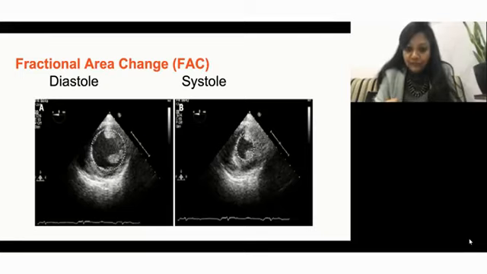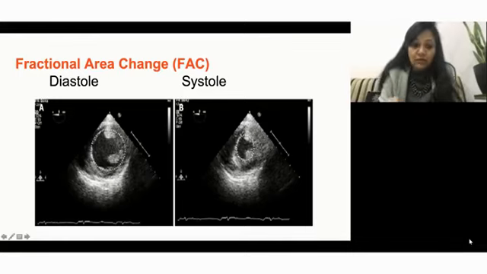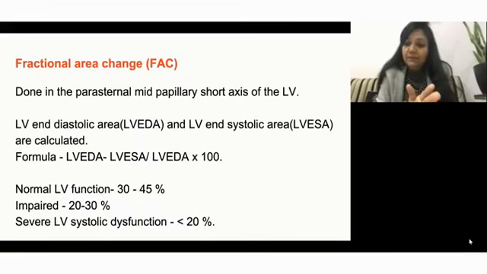and move it to the systolic frame. In the systolic frame, again you have to trace the whole LV in systole, and you have to include the papillary muscles in it. There are two schools of thought on this, whether to include the papillary muscles or not, but you have to include it and get the numbers for systolic area. Then FAC is the diastolic area minus the systolic area, that is LV-EDA minus LV-ESA, divided by the diastolic area, and then into 100 it gives you FAC.